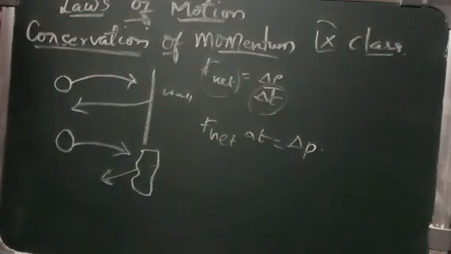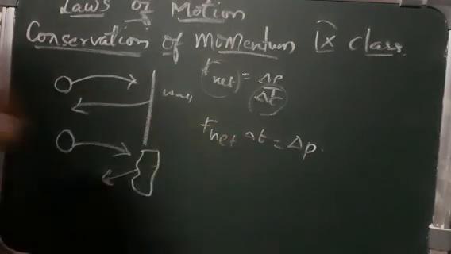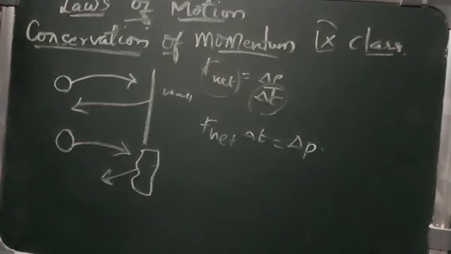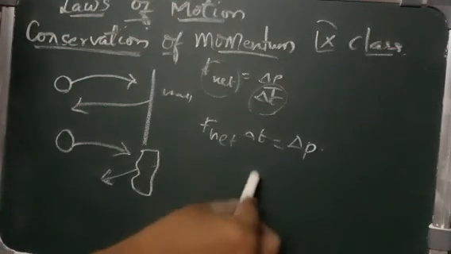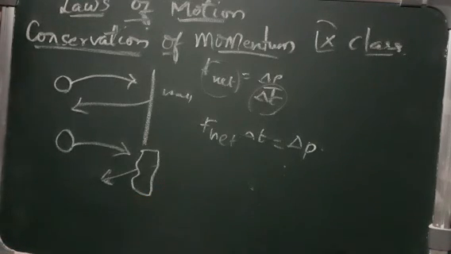From this we know that the product of the net force and the interaction time is called the impulse of the net force. Impulse is nothing but the change in momentum that an object experiences during an interaction.